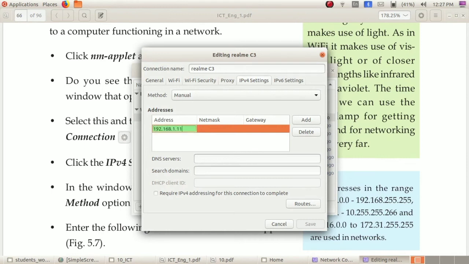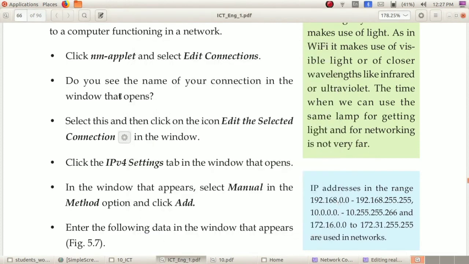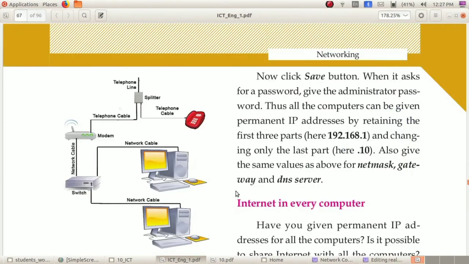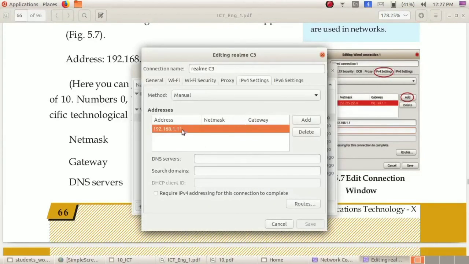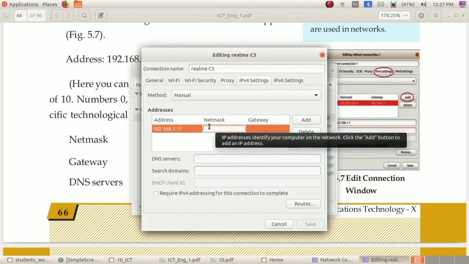Now I am giving 11 as my IP address. You can give any number in the fourth part, any number from 2 to 254. Here in the textbook you can see that. I will show you. See, 2 to 254. 0, 1 and 255 are reserved for other technical purposes. So I have given the IP address here.